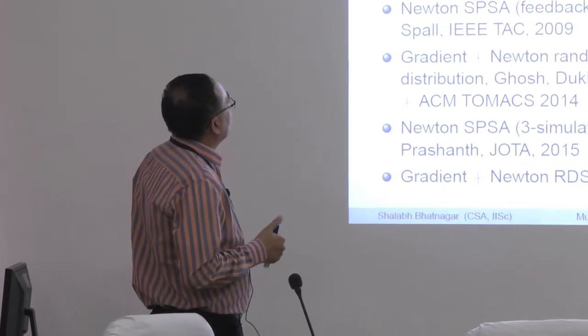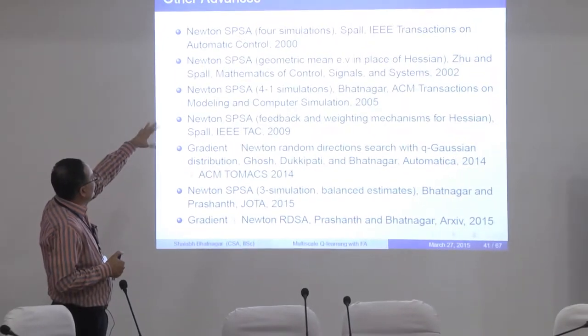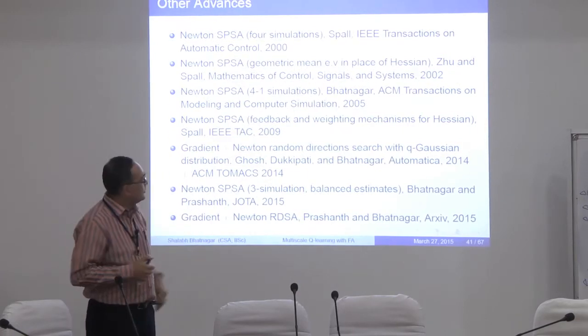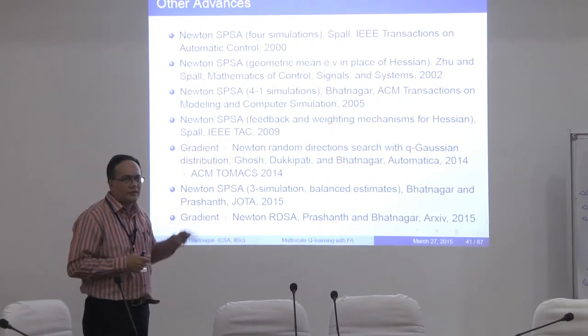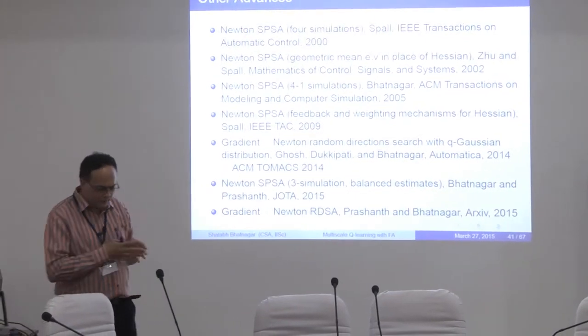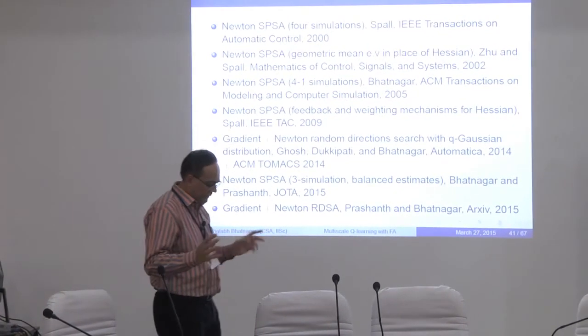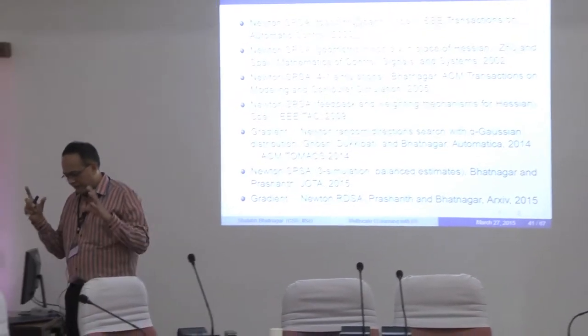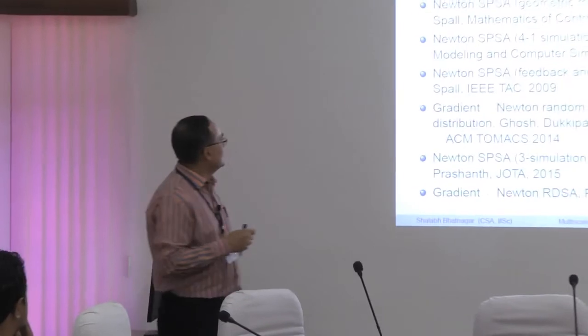So what he also proposed was this algorithm in 2002, which essentially replaced the Hessian inverse by the inverse of the geometric mean of the projected eigenvalues of the Hessian. So at each iterate you find the eigenvalues, project those eigenvalues to the positive half line and then invert. So you just replace the entire Hessian inverse by just a single number.